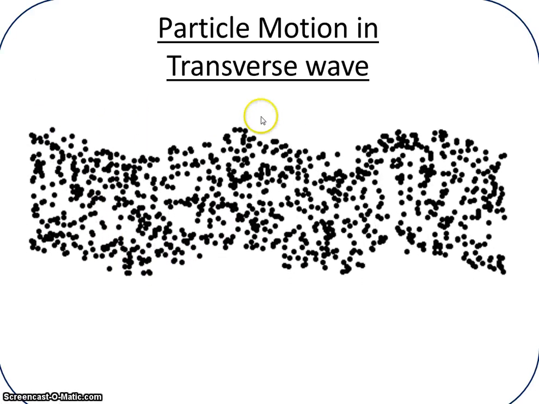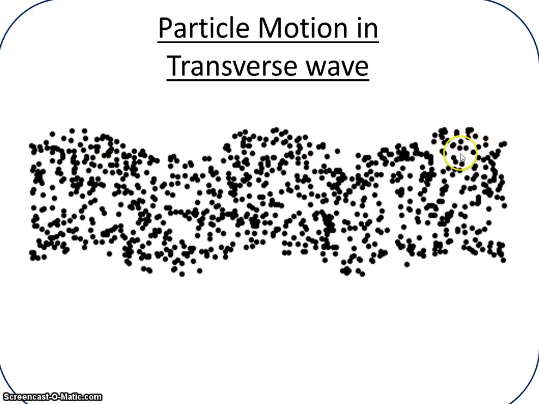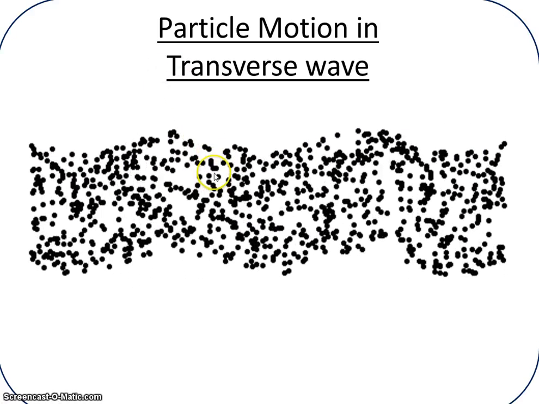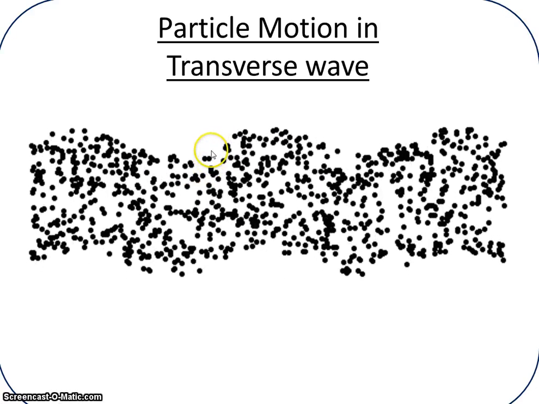The wave seems to move in that direction. So if you follow the peak, it's kind of going that way. But the particles are vibrating up and down, so perpendicular. So a transverse wave is when the vibrations are perpendicular to the motion of the energy.